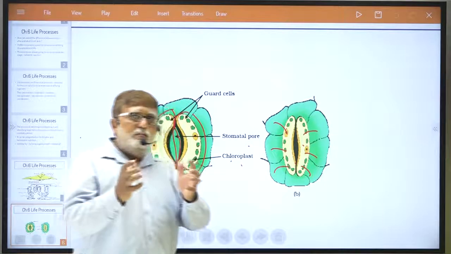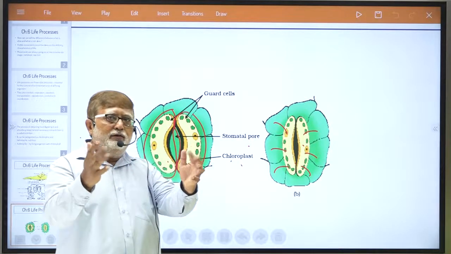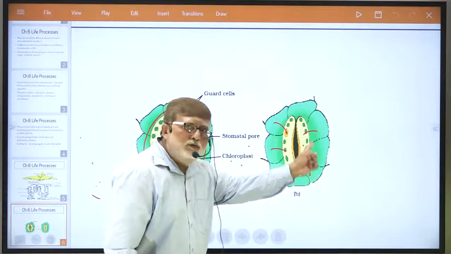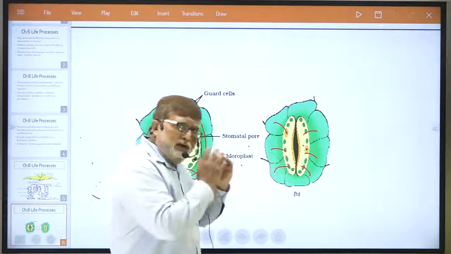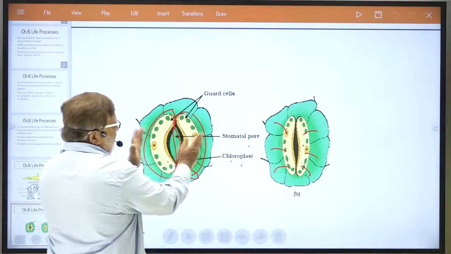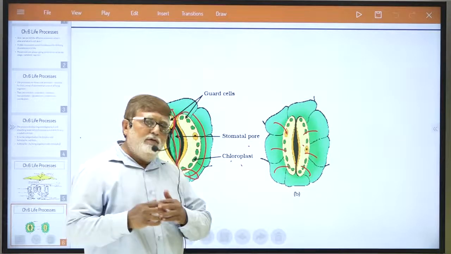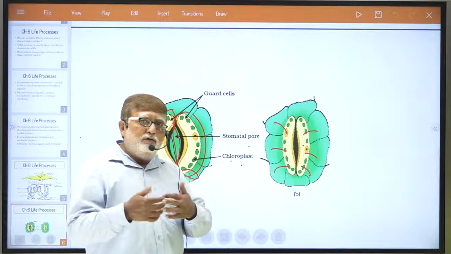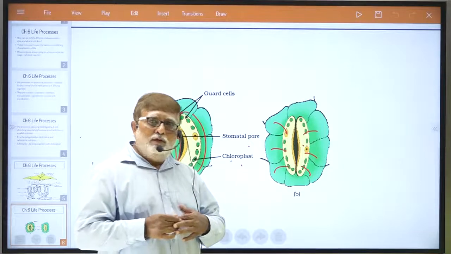Like if you take a balloon and blow air in the balloon, it is going to flatten. You all know. So what happens the moment, understand, the water from the neighboring cell enters the guard cell? The guard cell, like when you blow air, is going to flatten, and because it flattens, it stretches in this concave manner and the stomata pore gets opened. And this is the way, dear student, a plant respires, because it needs oxygen for survival, but it needs carbon dioxide for performing the process of photosynthesis.